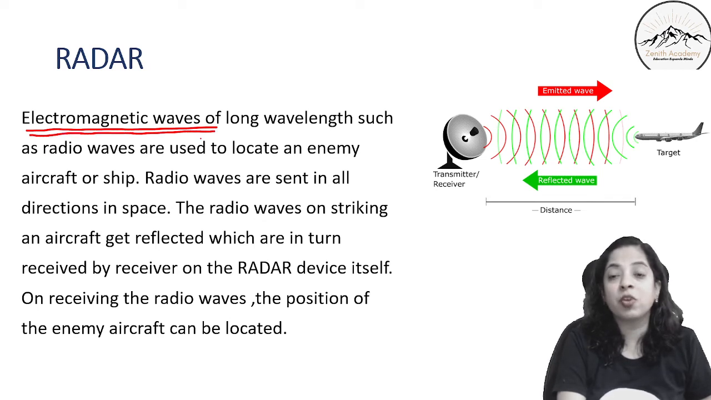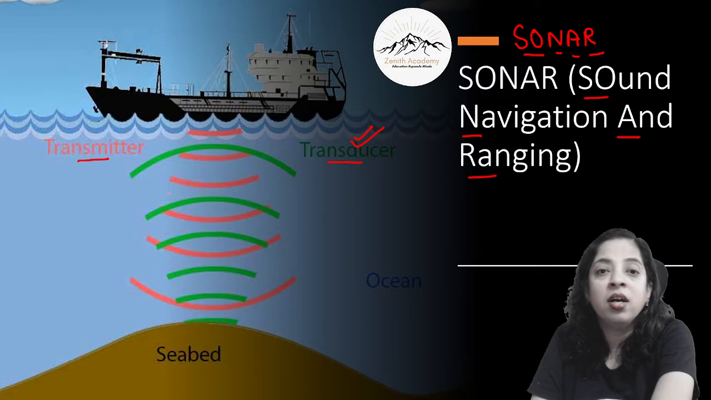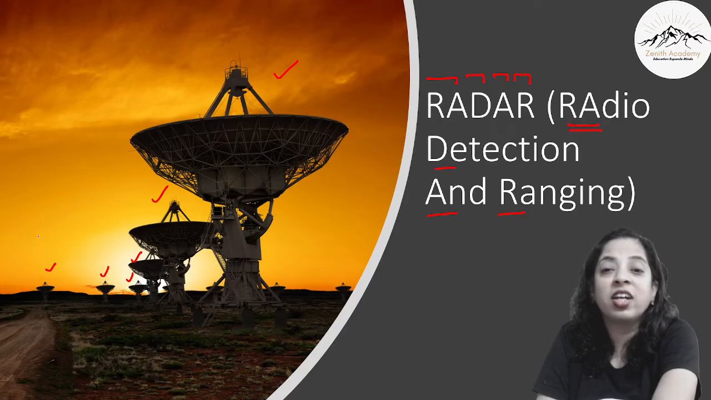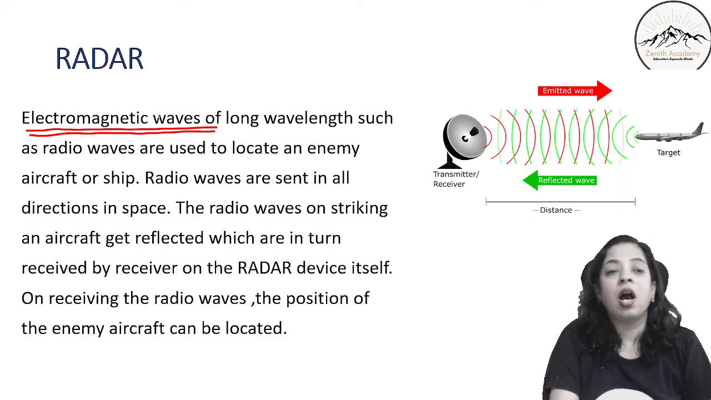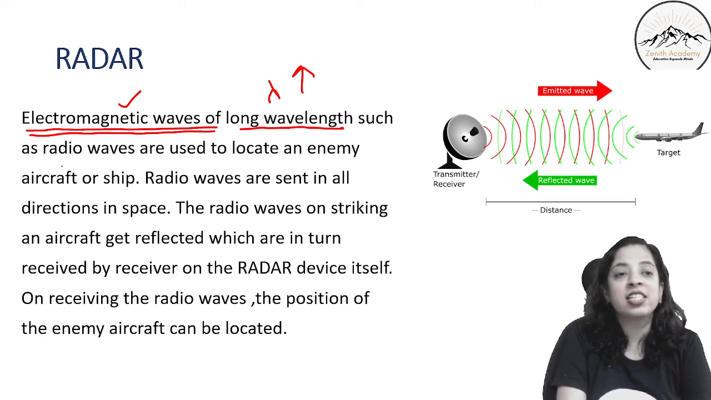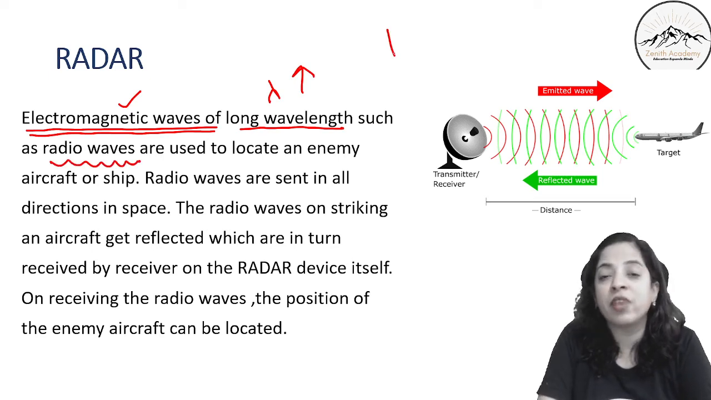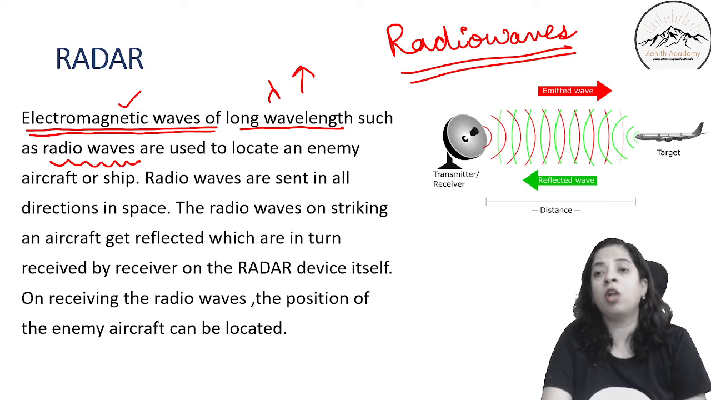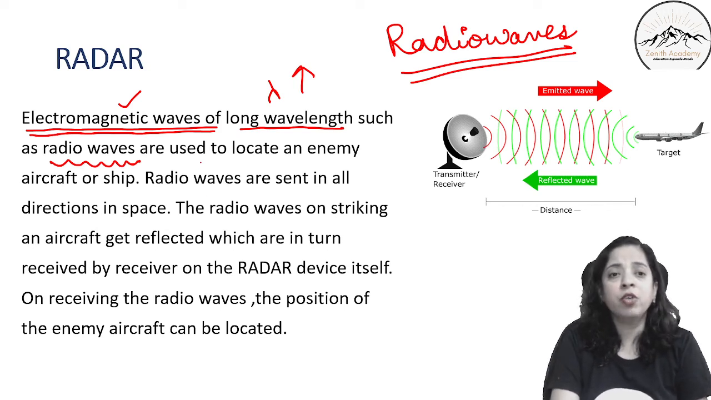Please remember here, in sonar which sound waves are used? Ultrasonic sound waves were used. In radar, radio waves are used. Electromagnetic waves of long wavelength. The wavelength has to be long, such as the radio waves. So in radar, which waves are used? Radio waves are used. Many a time students make this mistake. Radio waves are used in radar, not sound waves. They are used to locate an enemy aircraft or ship.